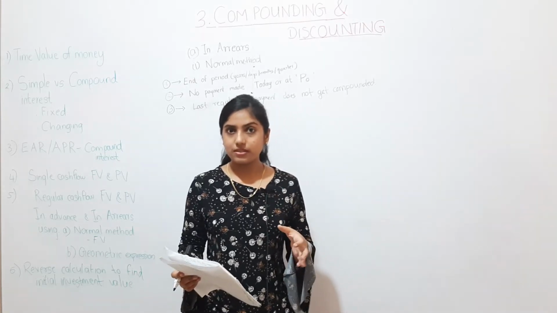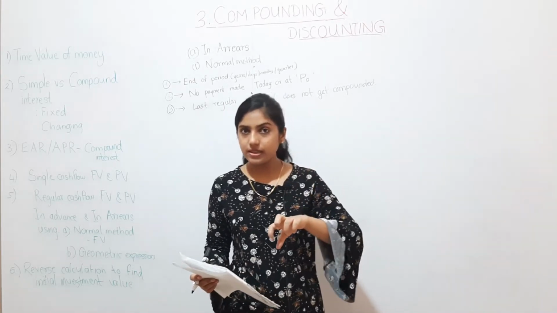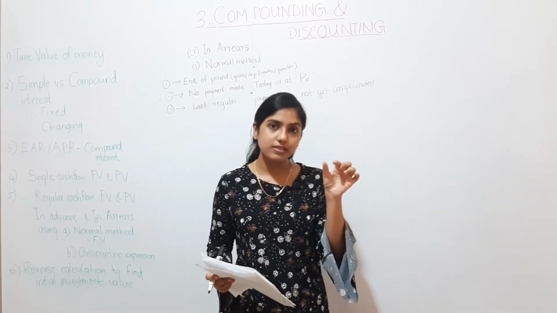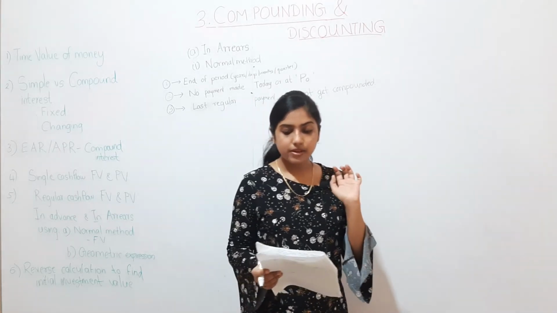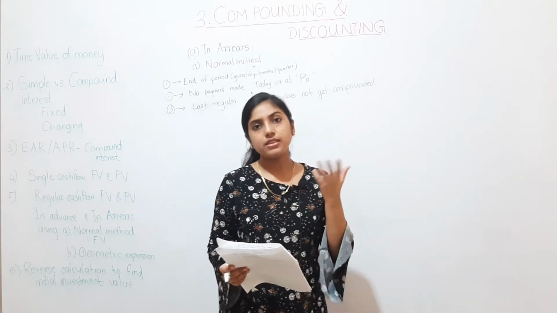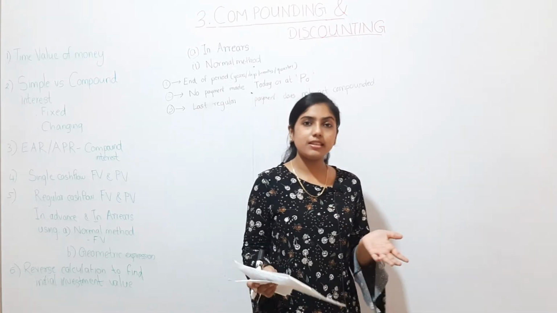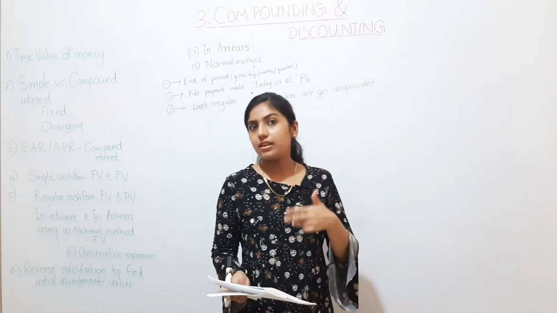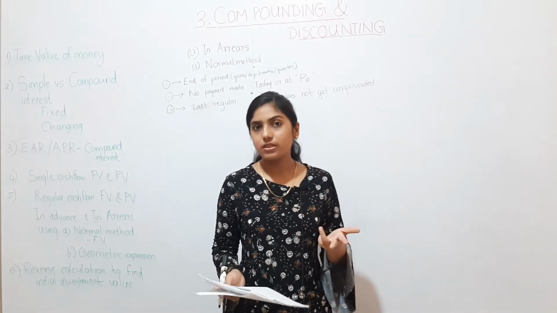The word "more" is very important, because if they said 3 and the investment period is 3 years, then only 2 more years he would invest. But they have said here he invests for 3 more years.